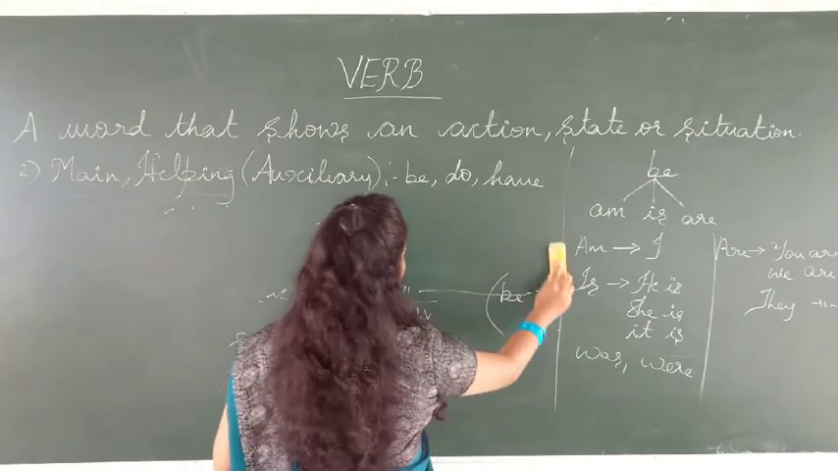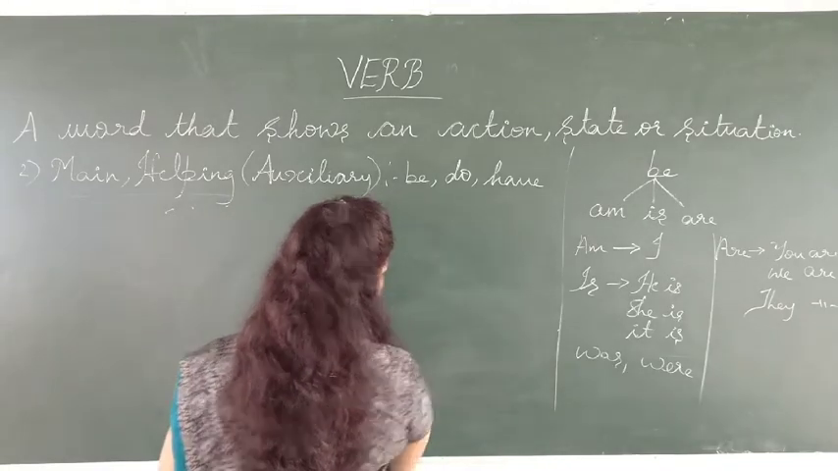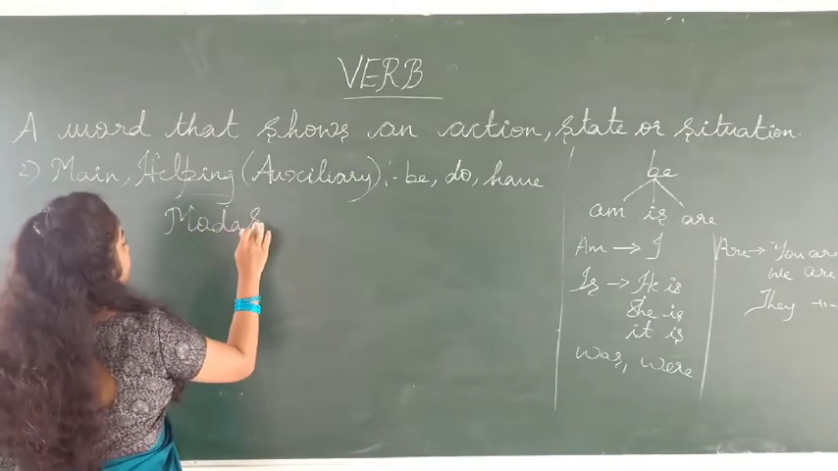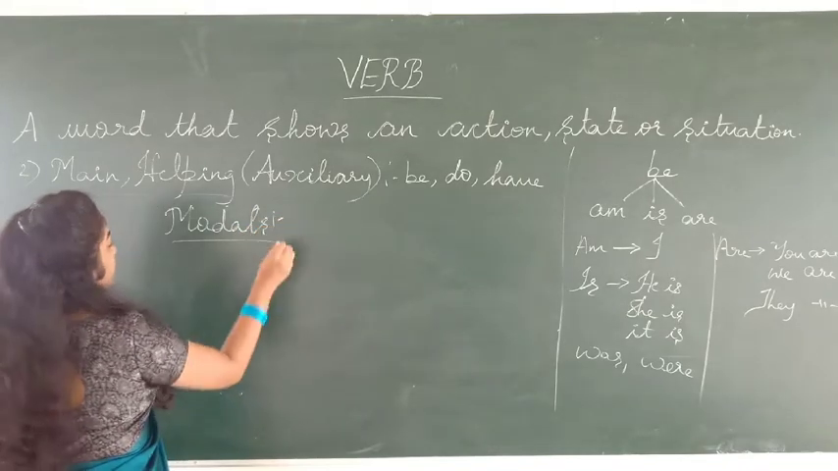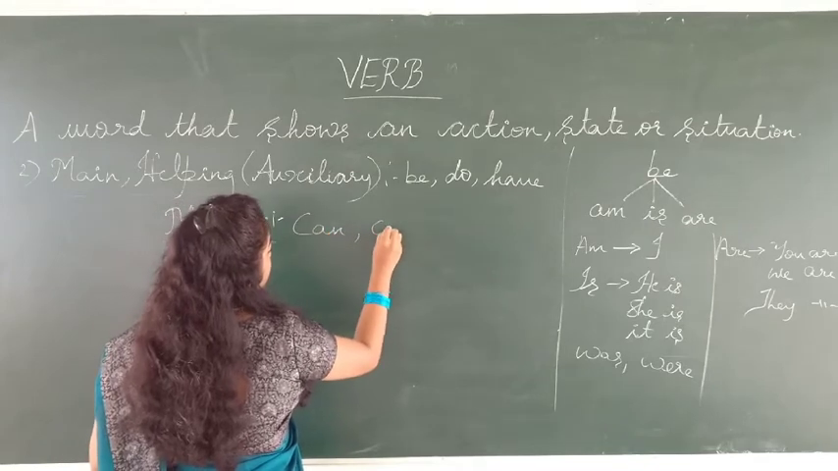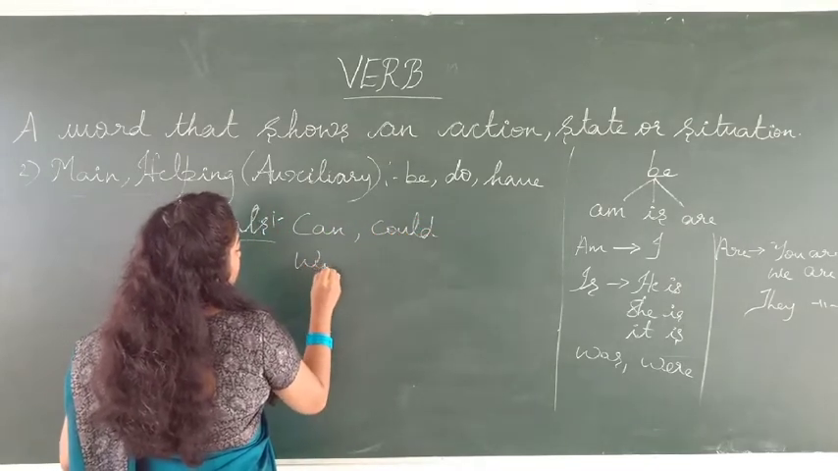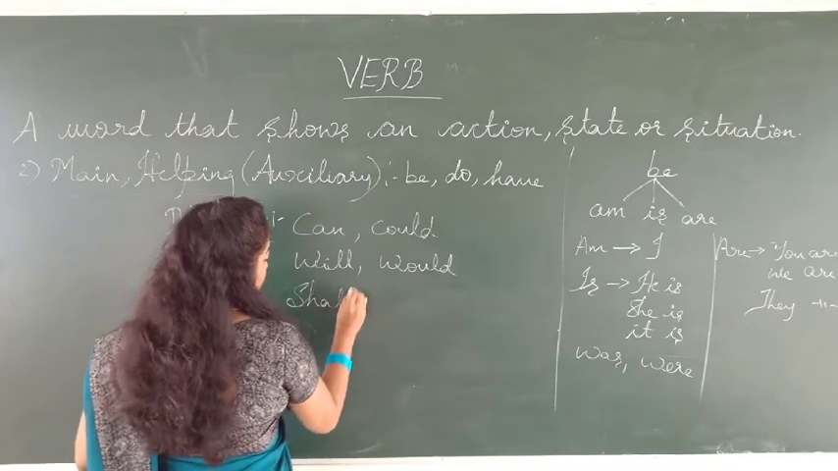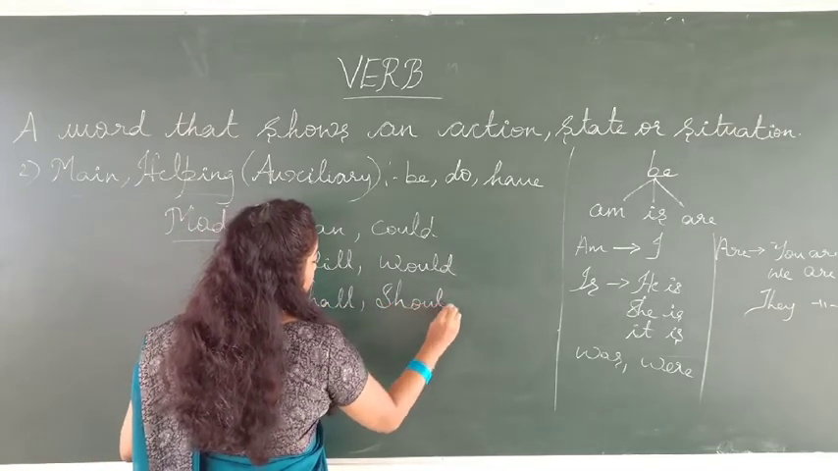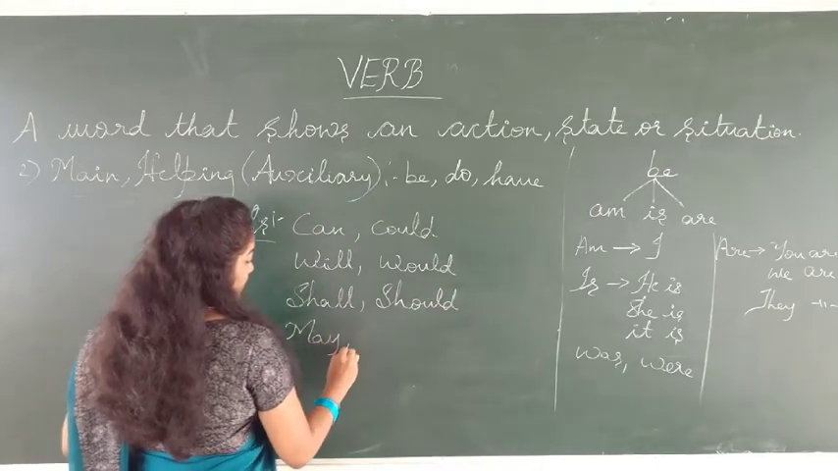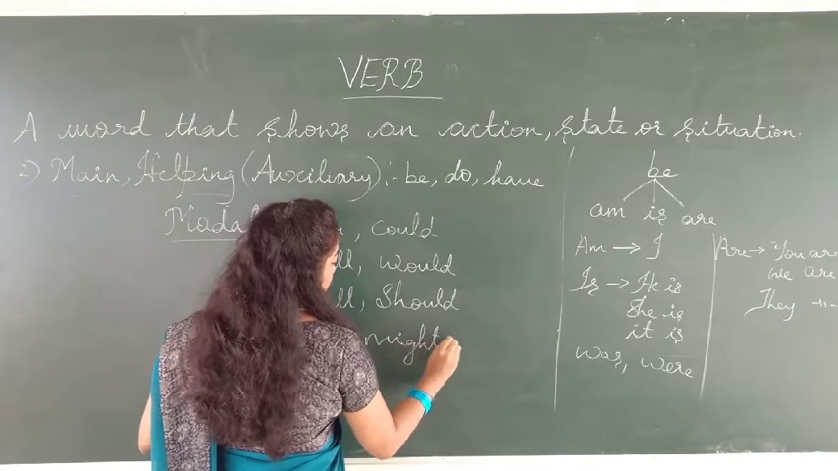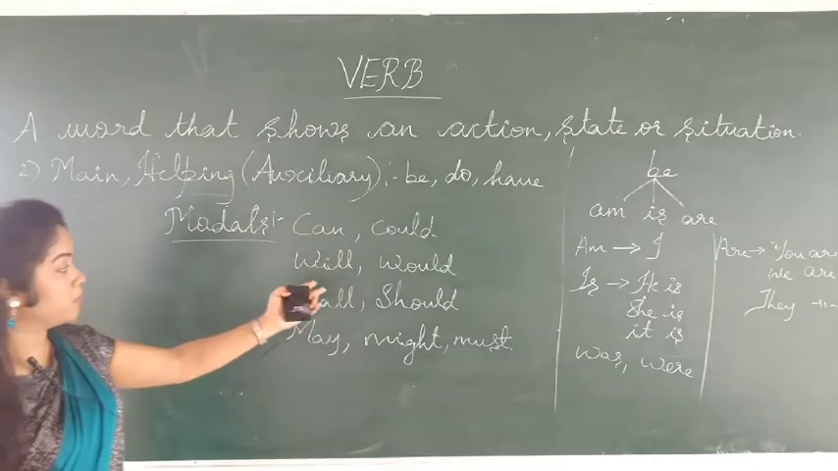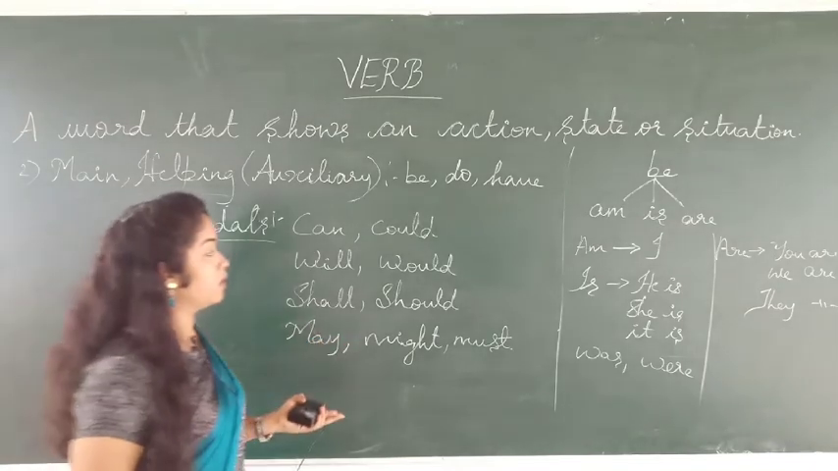All these we can use under main verb and helping verb. And one more thing, we call them modals. Modals are like can, could, will, would, shall, should, may, might, or must. All these things are considered modals.